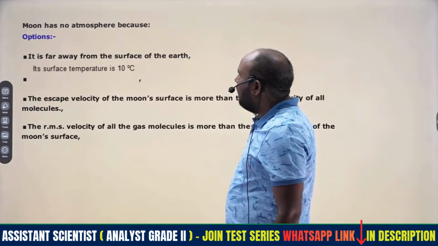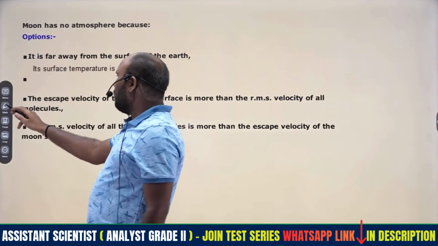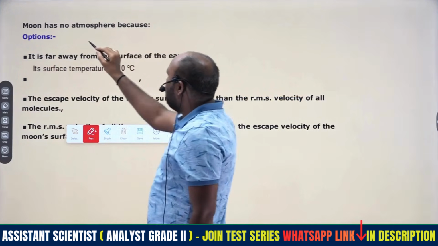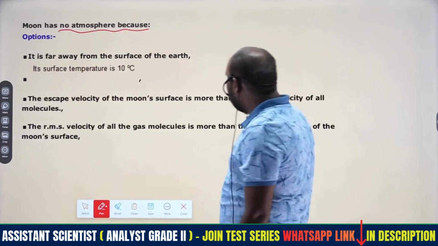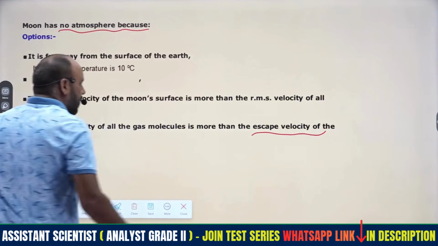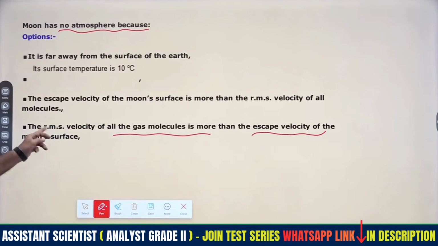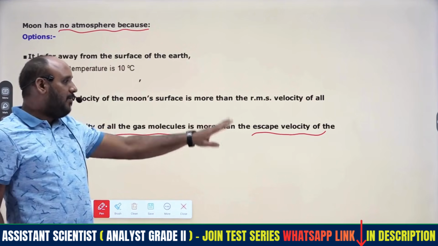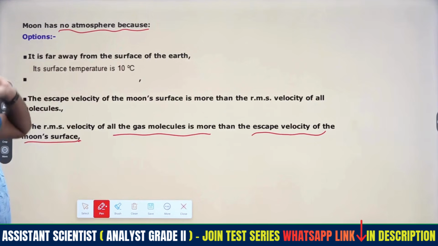Next question will be an easy question, just concept based. The moon has no atmosphere. What was the reason? It is that the escape velocity of the moon is always less than the RMS velocity of the gaseous molecules. The RMS velocity of all the gaseous molecules is more than the escape velocity of the moon surface. That's why they escape and there is no atmosphere on the moon. This condition suits the given statement.